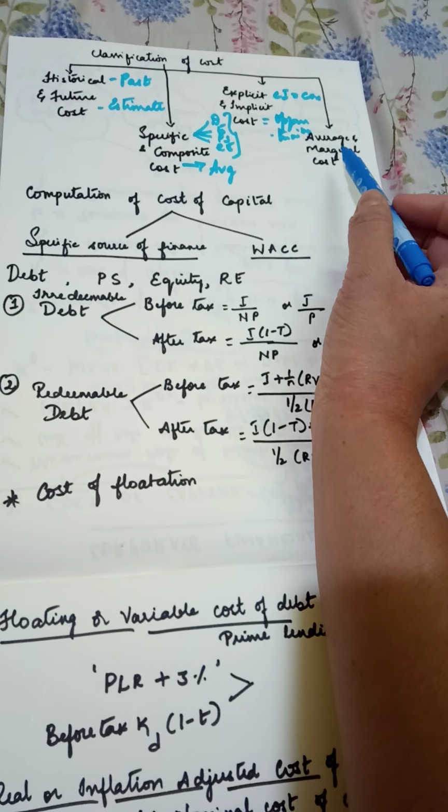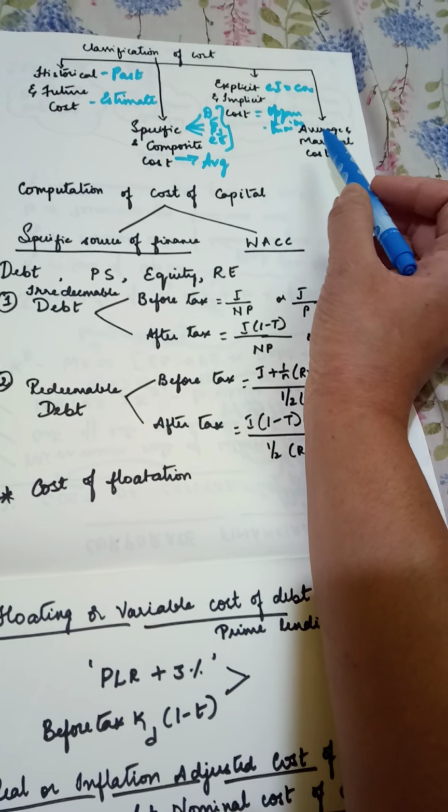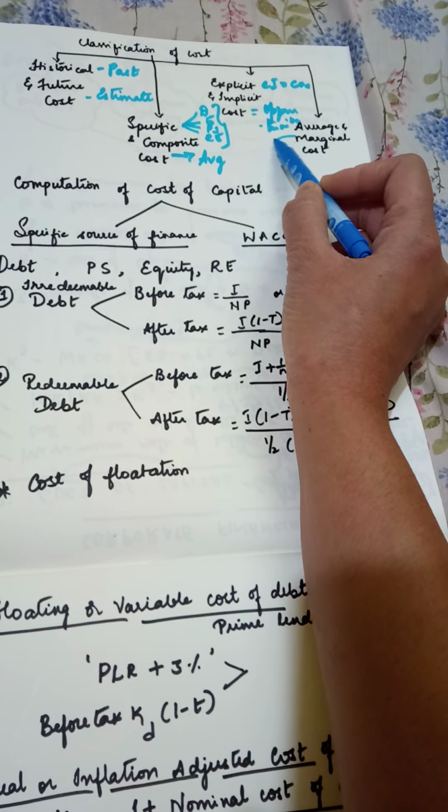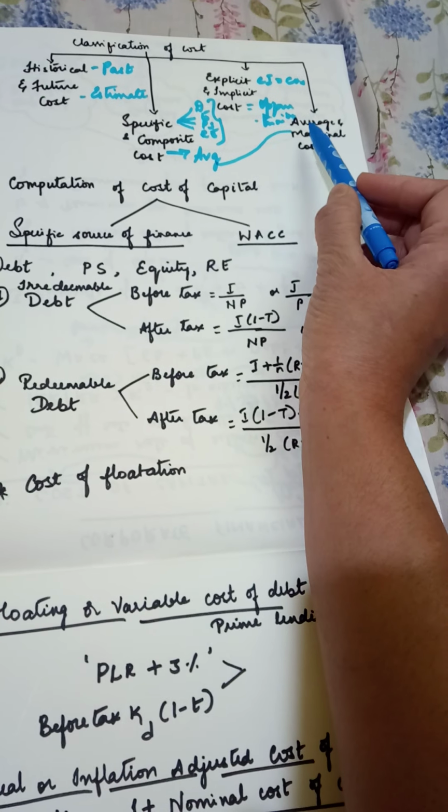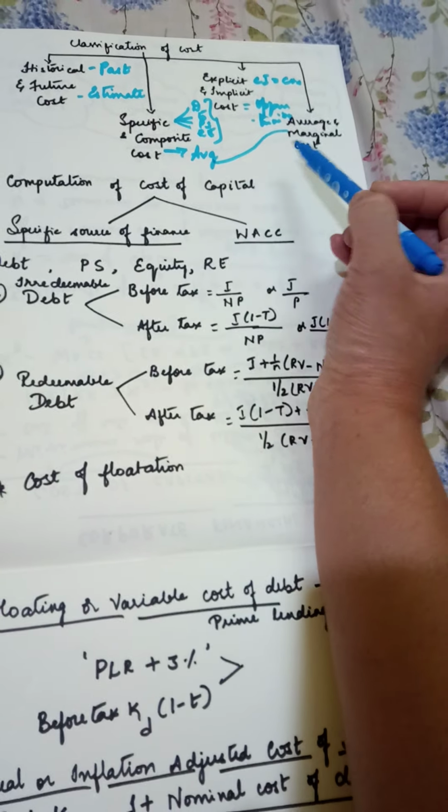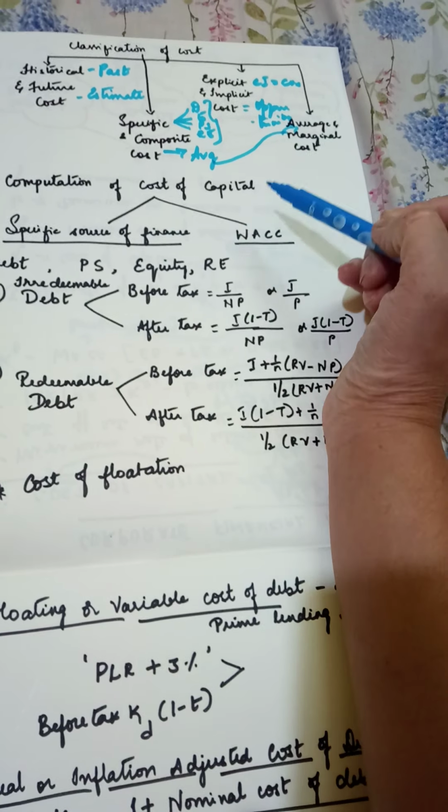Then we have average and marginal cost. This concept is repeating. Average cost is nothing but your composite cost or overall cost of capital.